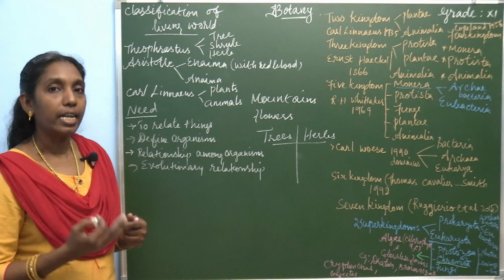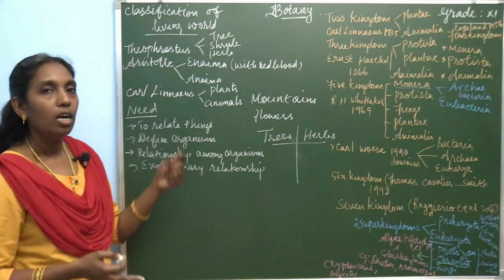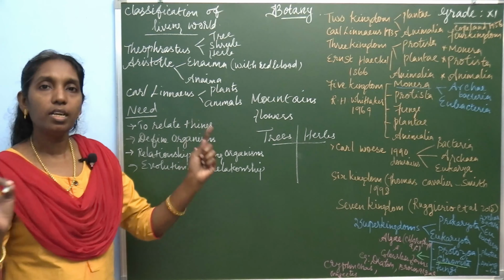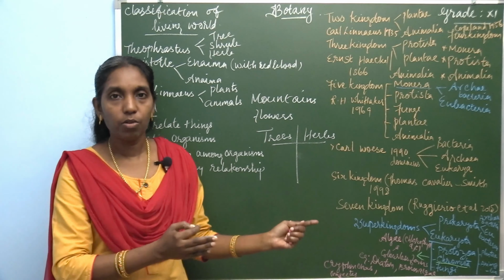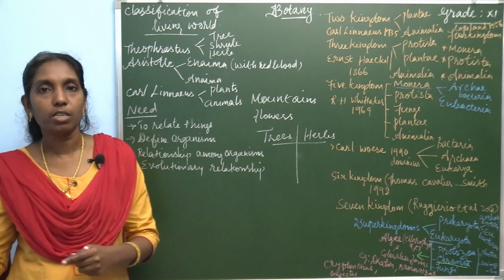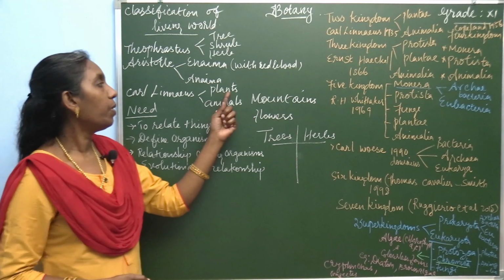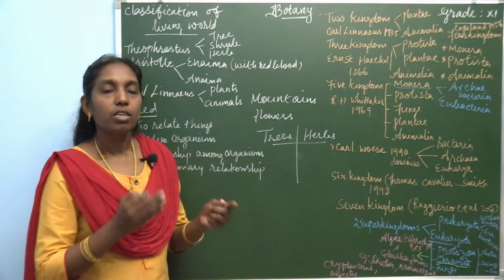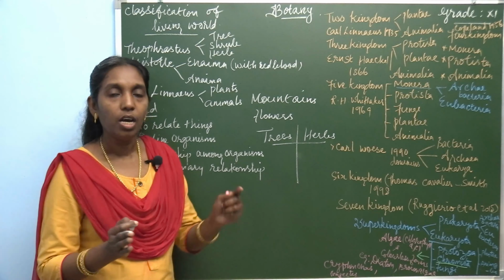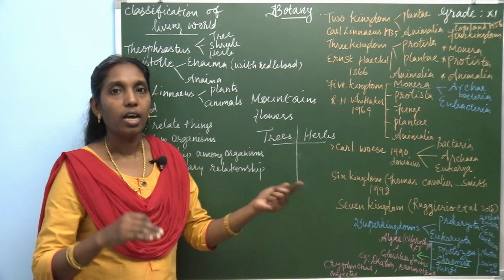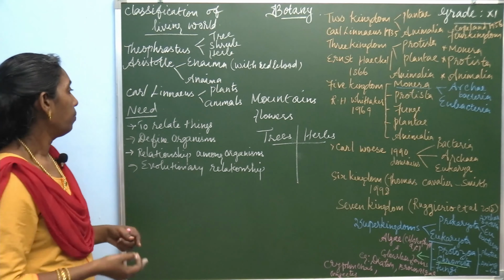Then Carolus Linnaeus classified all the living organisms into two. The plants are grouped together in one category, and all the animals are grouped under another category. So plants and animals. Carolus Linnaeus classified the living organisms into two, the plants in one and the animals in another.